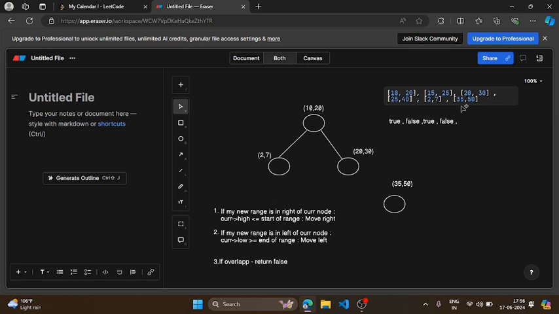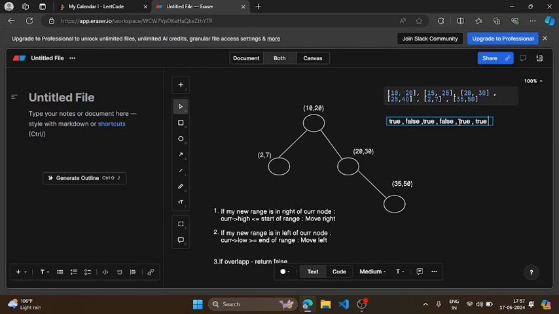Okay, now move to the next node, which is 35 to 50. I'll start from my root node and check if it is overlapping or not. No, this is not overlapping because it is on the right side of my current node, so I'll move to the right side. Now again I will check if it is overlapping with the current node or not. Here also you can see it is on the right side of this 20 to 30 node, so I'll move to the right and check. I'll find a null node, and there's nothing more, so I will simply create this node and connect it. So this connection is possible also, and I need to return true here as well.